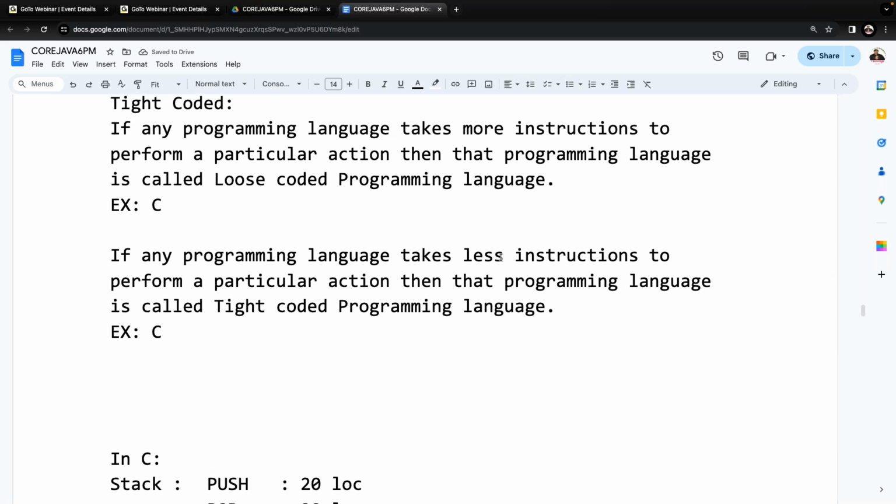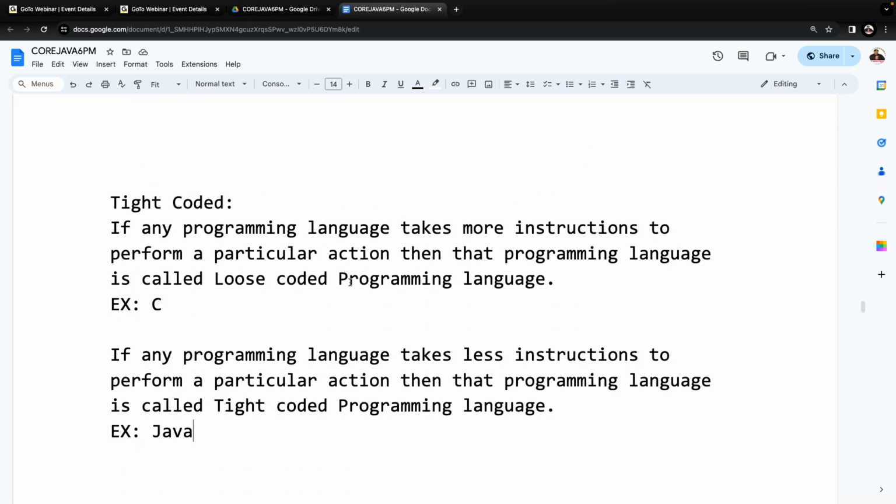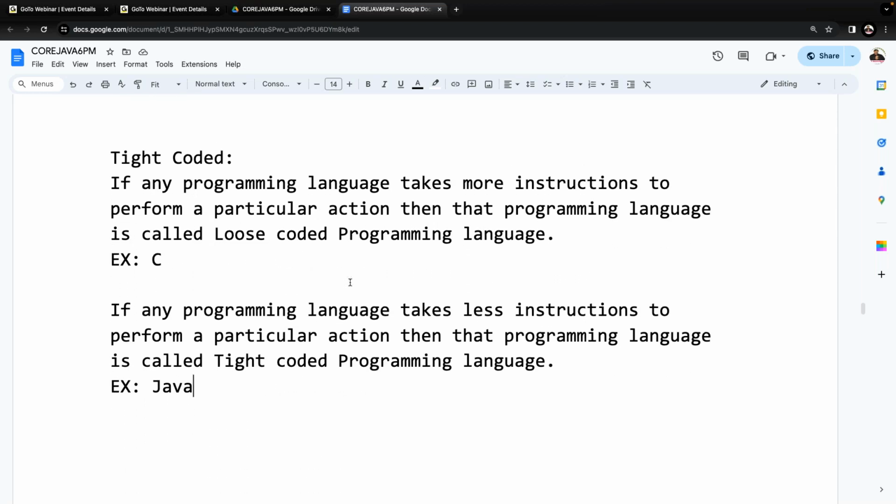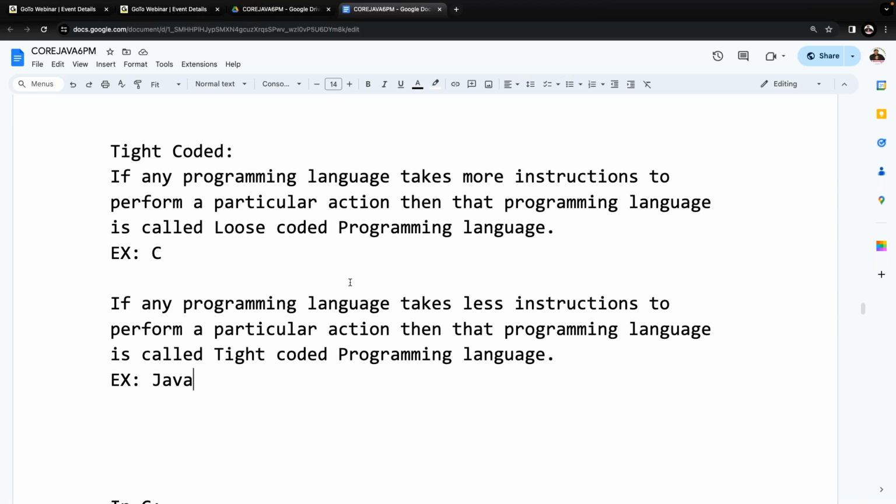What is the best example for a tight coded programming language? Java is the best example. Is it clear? Are all of you getting clarity on this point or not? So overall, loose coded programming language and tight coded programming language. Now tell me, which one is the best one? Which one is suggestible, loose coded or tight coded? Definitely the tight coded programming language is suggestible for our application development.